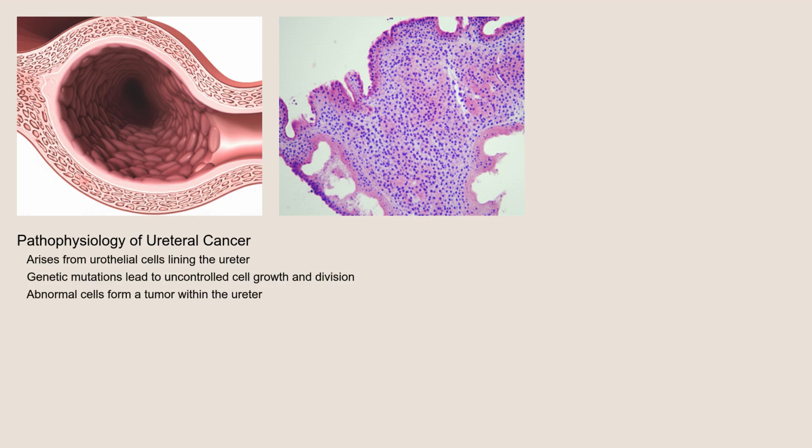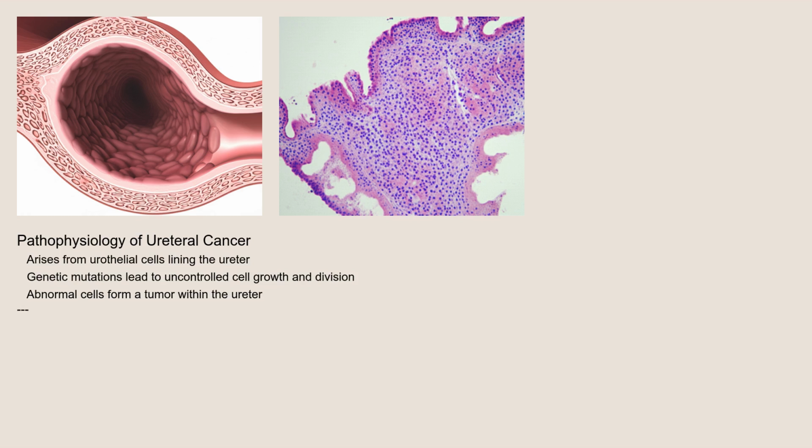Let's delve into the pathophysiology, how this cancer actually develops. Transitional cell carcinoma, or urothelial carcinoma, arises from the urothelial cells that line the ureter, the tube that carries urine from the kidney to the bladder. Initially, these cells undergo genetic mutations, leading to uncontrolled cell growth and division. These abnormal cells can form a tumor within the ureter. Over time, this tumor can invade deeper into the ureter wall, potentially extending into surrounding tissues and organs.